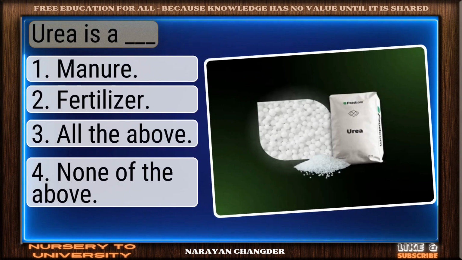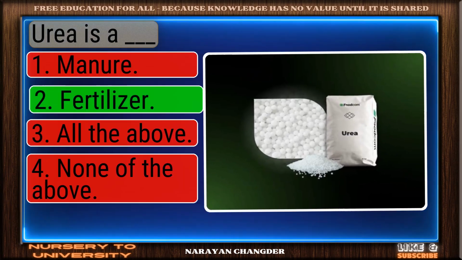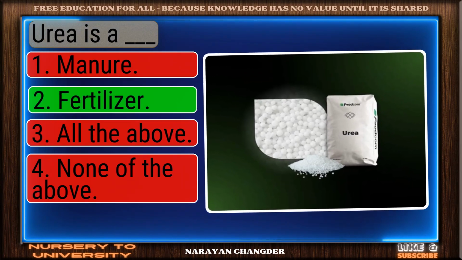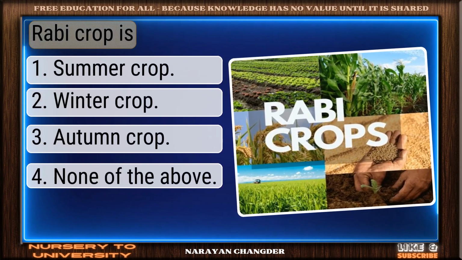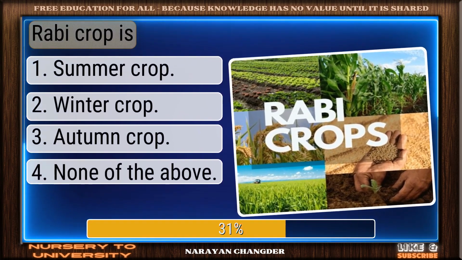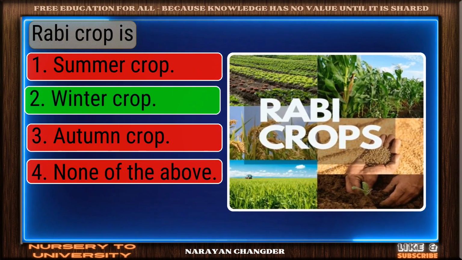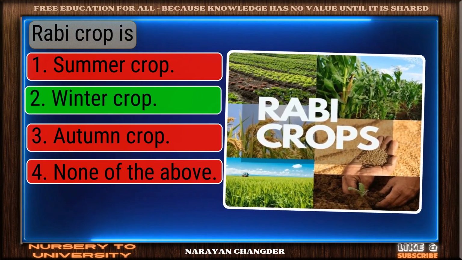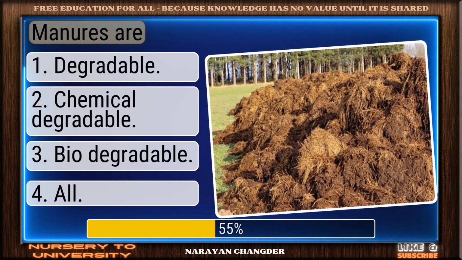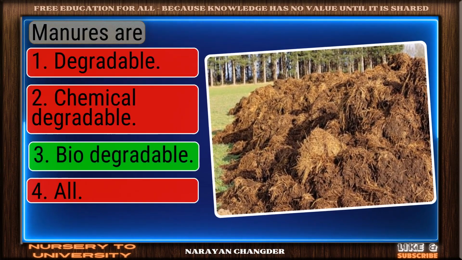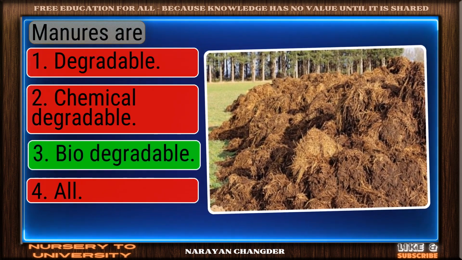Question number 153. Urea is a dash. Excellent choice. Fertilizer is the right answer. Question number 154. Rabi crop is... Correct response. Winter crop is the most accurate answer. Question number 155. Manures are... Nicely done. Biodegradable is a solid answer.